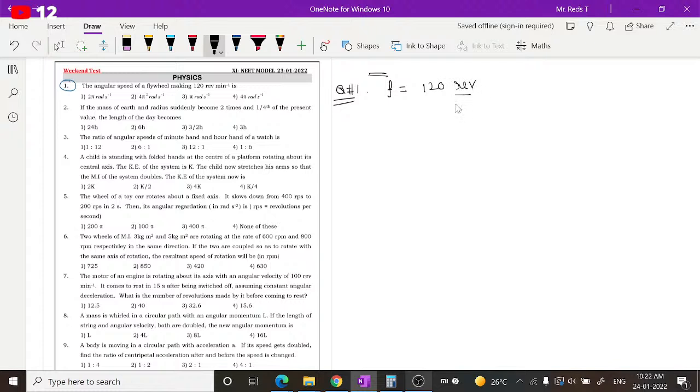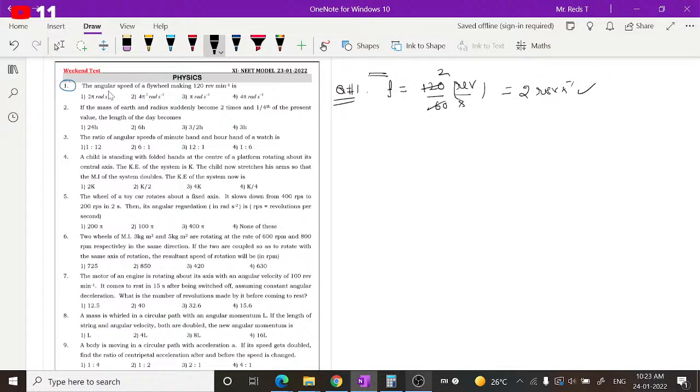Instead of minute, if you take it in seconds, then you get frequency. So let us make that minute into seconds. 1 minute is 60 seconds, so 120 revolutions per minute is 120 by 60 revolutions per second. Revolutions per second gives hertz, that is linear frequency. So f is equal to 2 revolutions per second, or hertz.